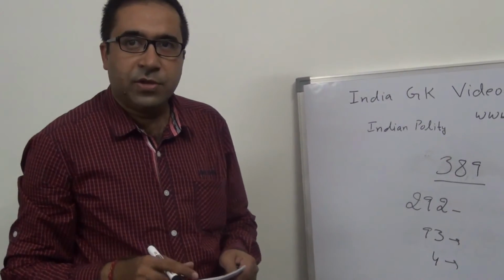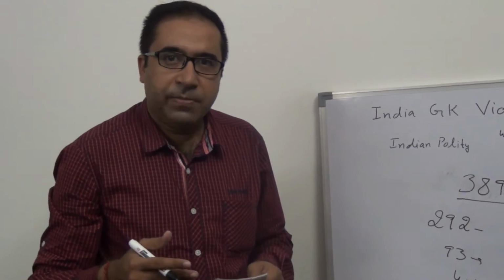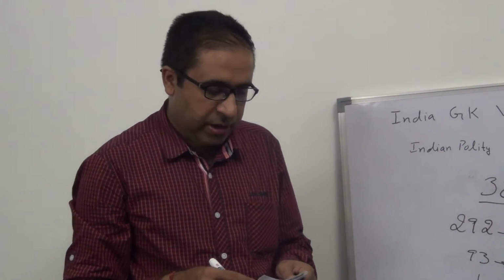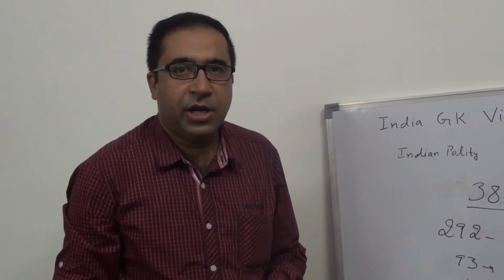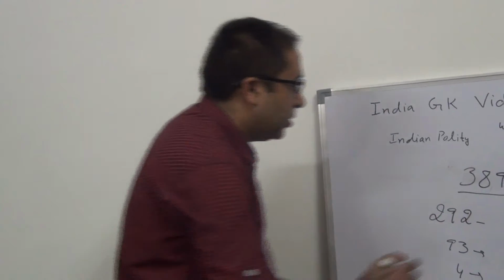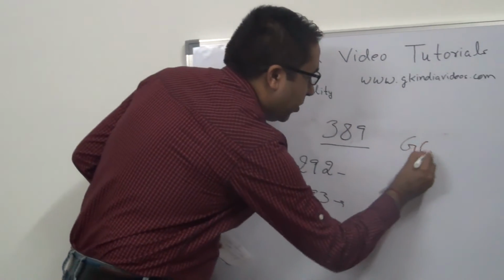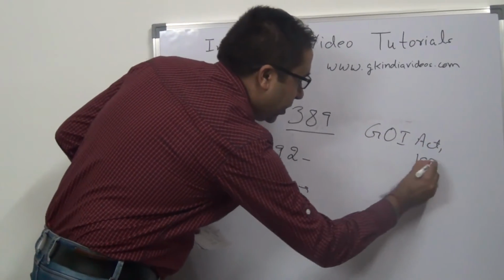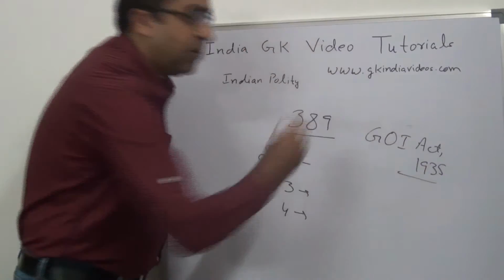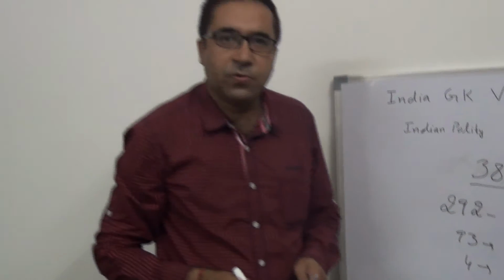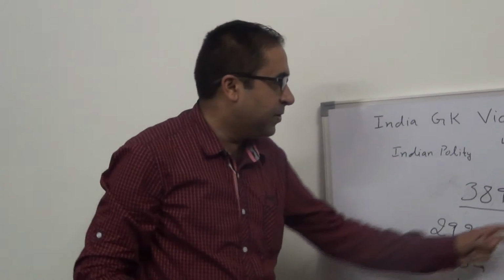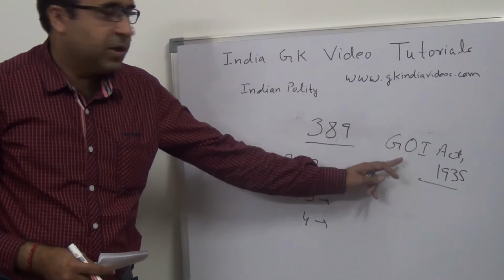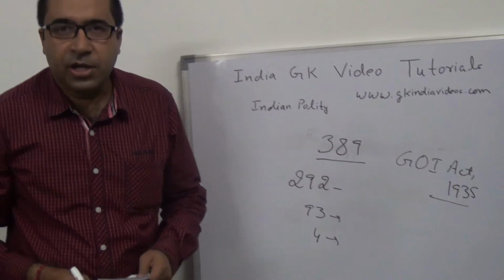Now the next question is, which act of India made the most profound influence on Indian Constitution? That is Government of India Act 1935. It is the most profound. Government of India Act 1935 has the most profound effect on the formation of Indian Constitution. Many provisions in Indian Constitution were taken as such from this Government of India Act 1935.